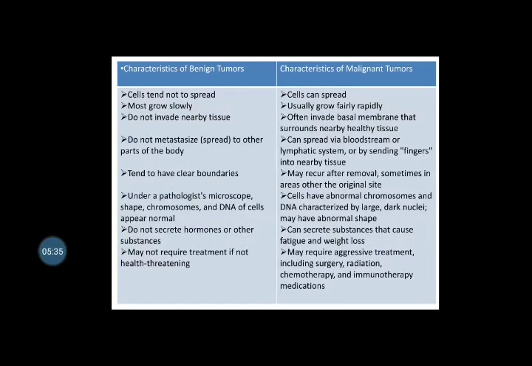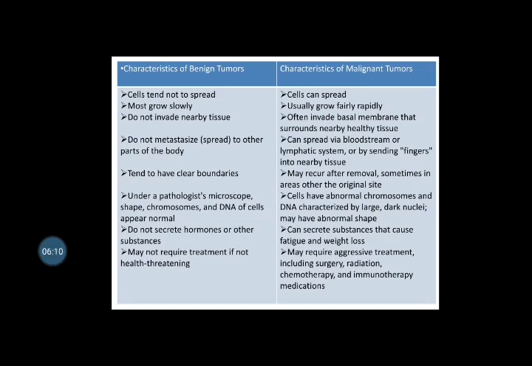So we have a clear description of comparison for benign tumors and the malignant tumors. Coming to the benign tumors, they tend not to spread to other parts, grow slowly, and do not invade nearby tissues. They never show any metastasis, and they have clear boundaries. They look familiar, like normal cells, and never secrete any hormones or secretions that affect the body. We may or may not require treatment.